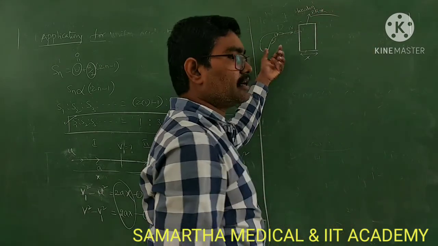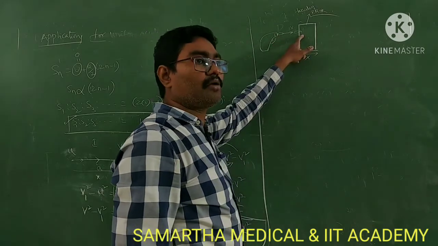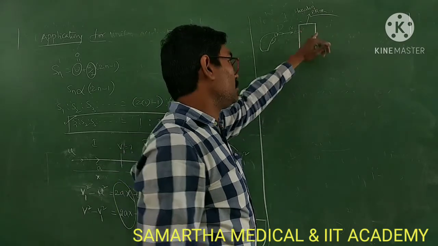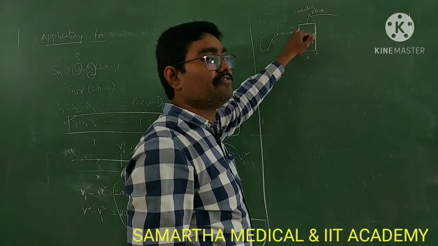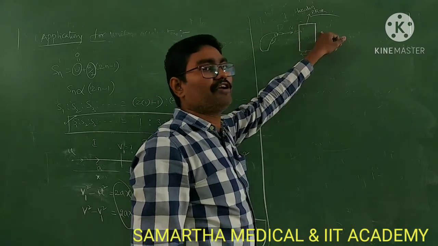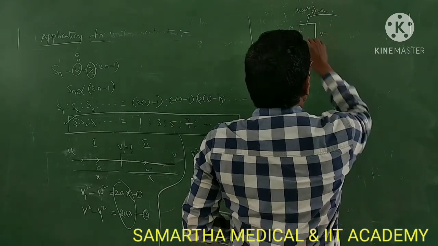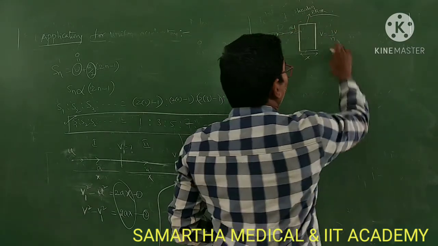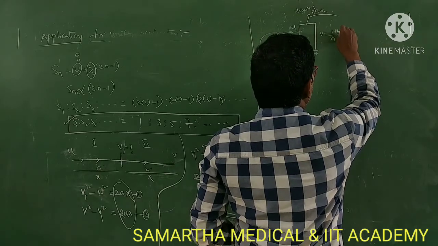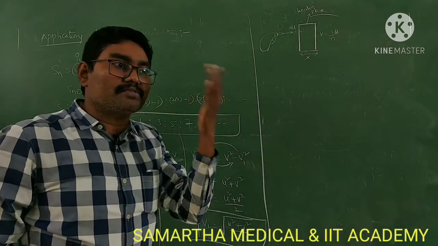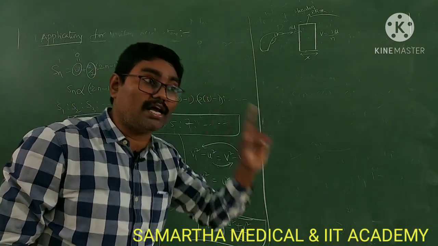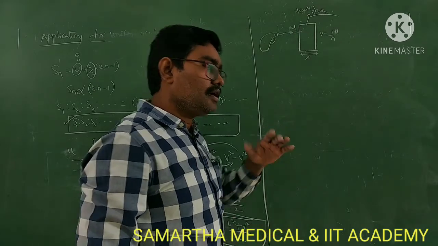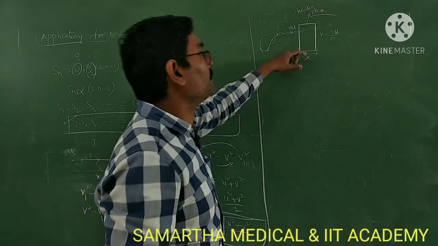The bullet is fired from a gun, goes and hits this wooden plank. It is going to hit with a velocity u, and while it is coming out of it, it comes out with 1/nth of the initial velocity, u by n. That means it comes out with a velocity of 1/nth of the initial velocity with which it is hitting the wooden plank. What is n, sir? N means some value.